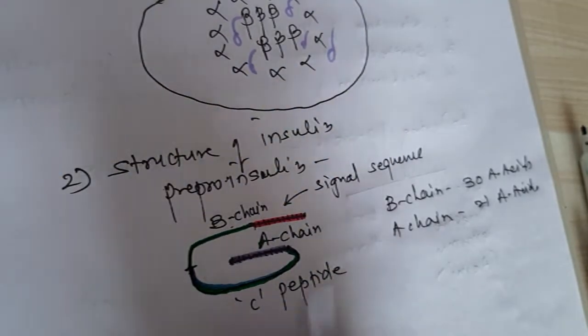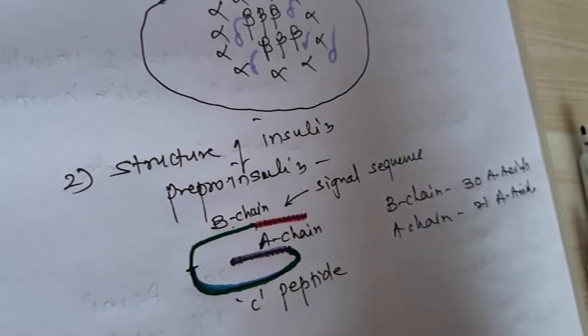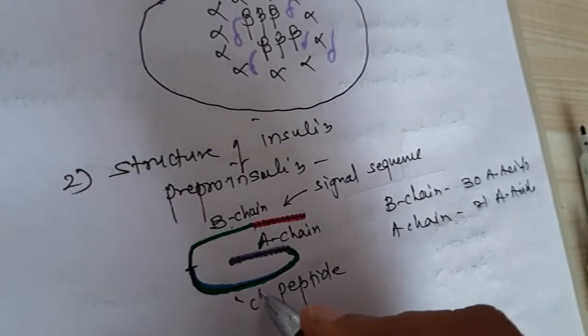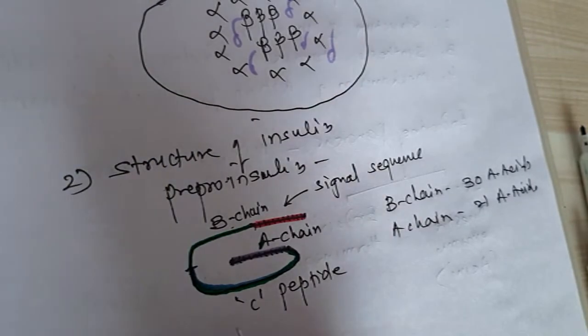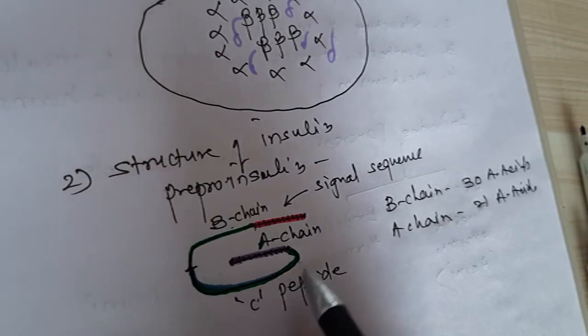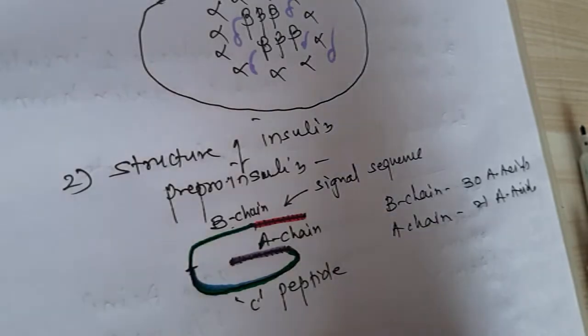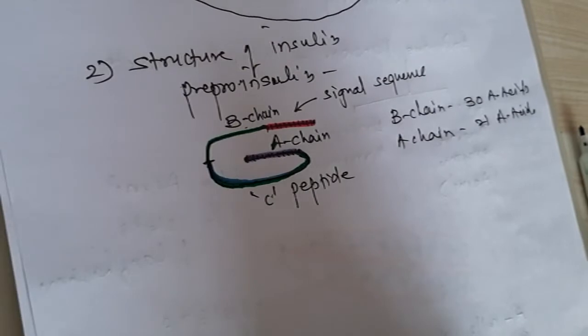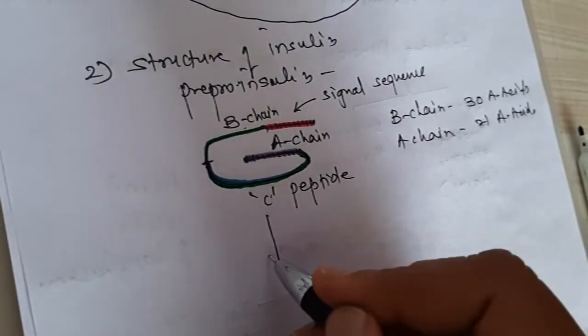So structure is very important. Each and every segment has an important function and it is to be considered. The C peptide connects the B chain and A chain, and the shape is a C shape, isn't it? That's why it is called C peptide, also known as connecting peptide. Got it? So this is about the structure of pre-pro insulin.